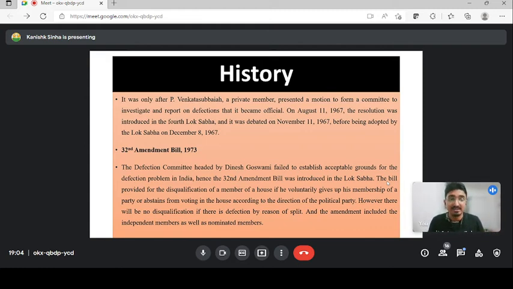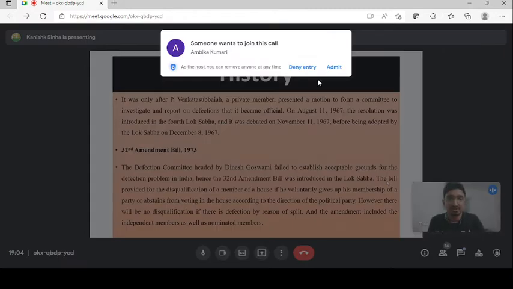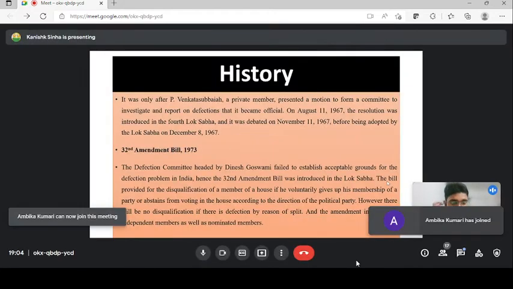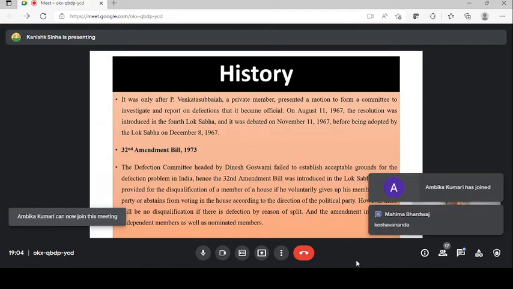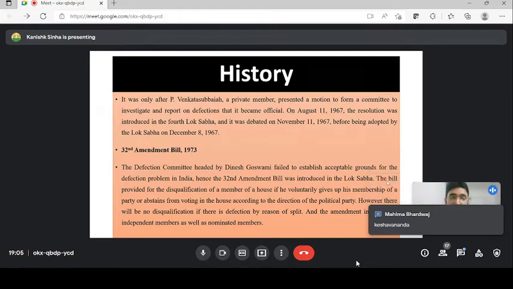Can anyone in the chat box let me know in which judgment the basic structure of the Indian constitution was defined? Anyone in the chat box, let me know. Okay, that is very good. In Kesavananda Bharati, we had the basic structure. So except the basic structure, the parliament under Article 368 can amend any part of our constitution.